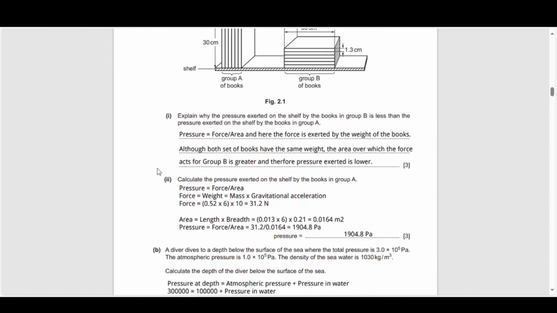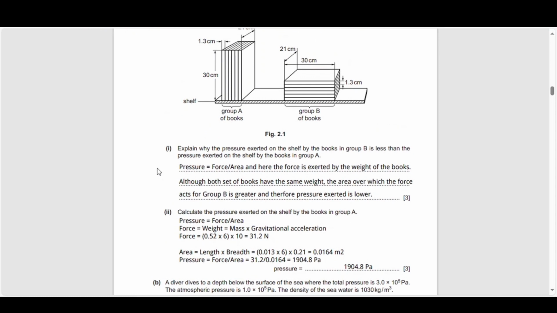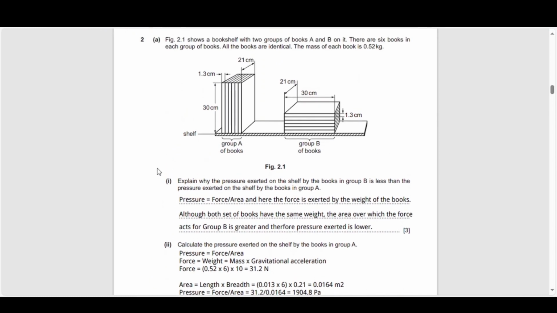Part 2, calculate the pressure exerted on the shelf by the books in group A. So the pressure is the force divided by the area. So the force is going to be the weight, which is the mass multiplied by the gravitational acceleration. Again, it's pre-2023, so you could use a value of 10 meters per second squared. And then the mass is going to be the mass of each book multiplied by the total number of books. So it's 0.52 multiplied by 6. And that gives you a total force of 31.2 newtons.